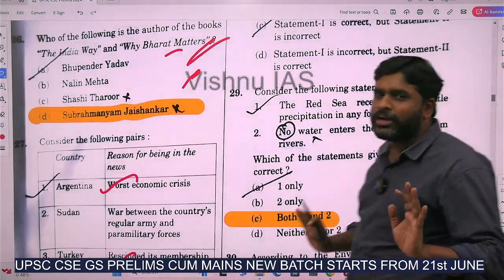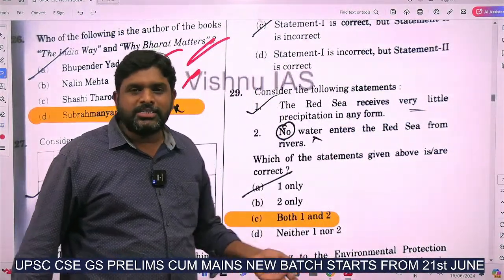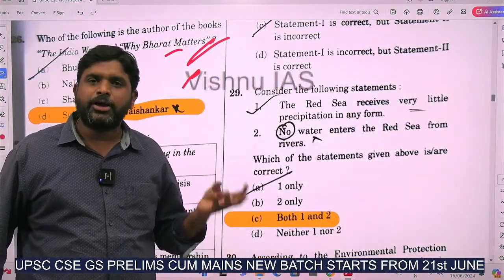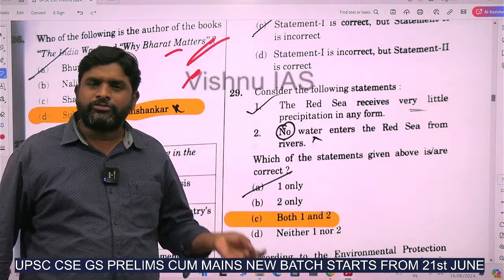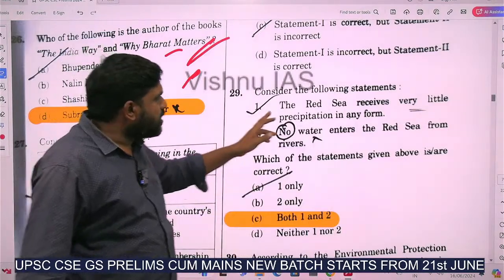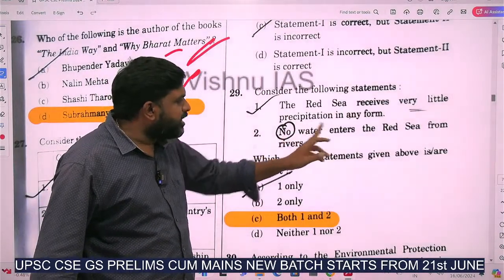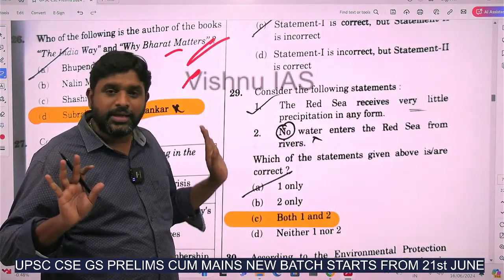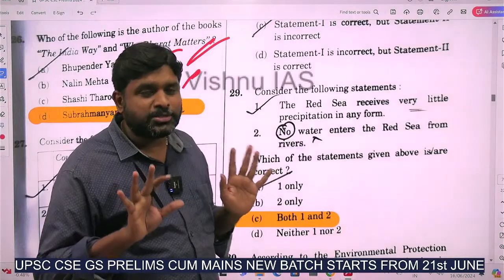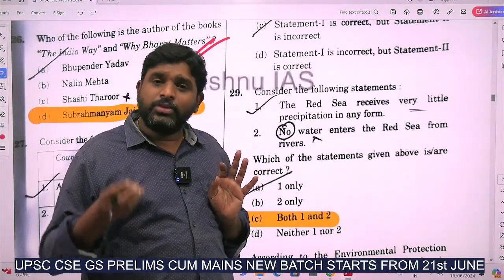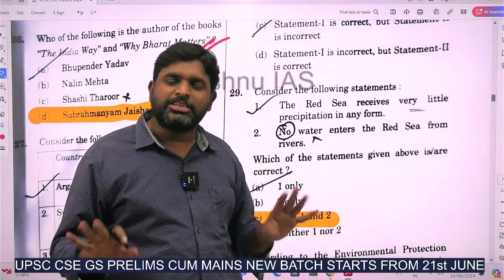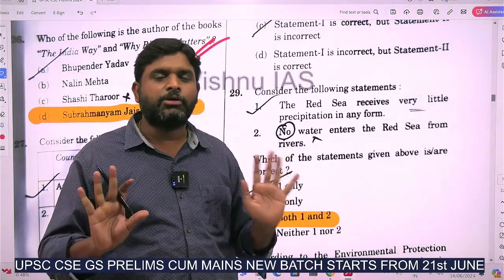Again, there is a question on the Red Sea. Why? Because the Red Sea is in the news, because of Iran, Israel, war, Palestine. The Red Sea receives very little precipitation in any form. No water enters the Red Sea. Both are correct. I know this is a tricky question. I know even the countries bordering the Red Sea might not know it, but it is a tricky question.